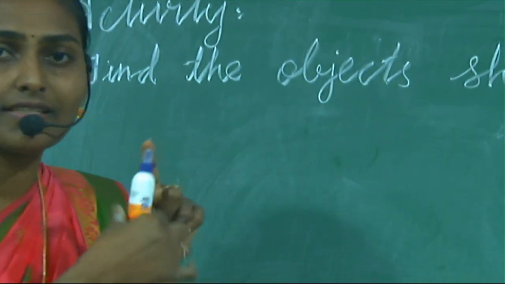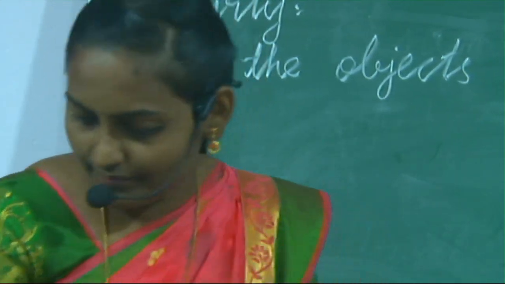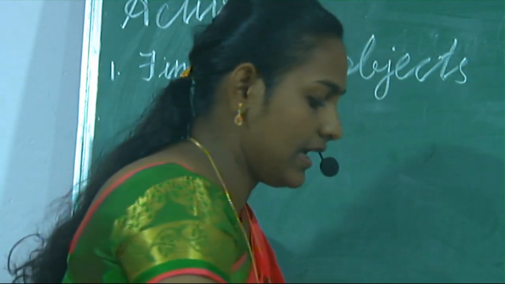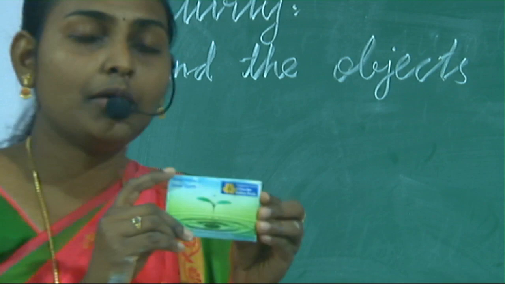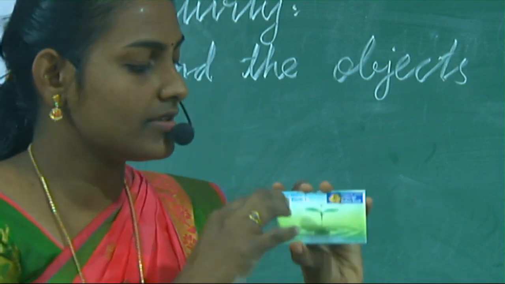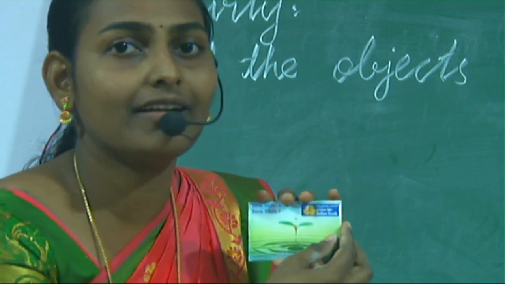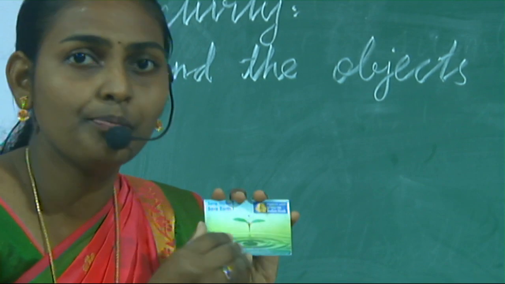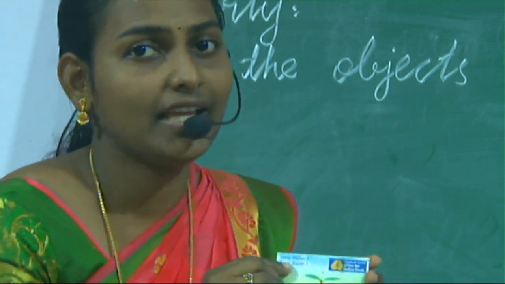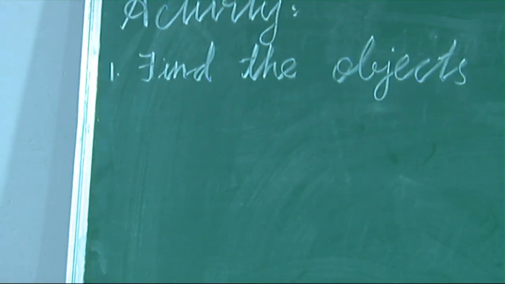Okay, do you understand this? Next, an ATM card. What is the shape of this? See, opposite sides are the same. It's a rectangle. Say the spelling, rectangle. R-E-C-T-A-N-G-L-E, rectangle.